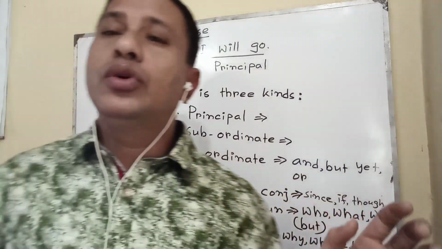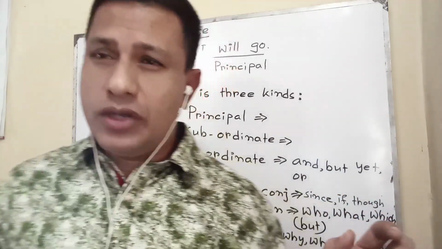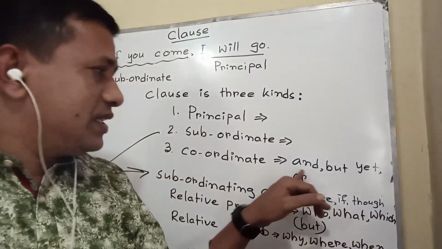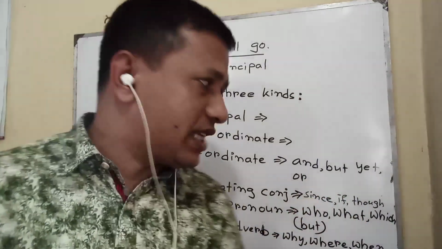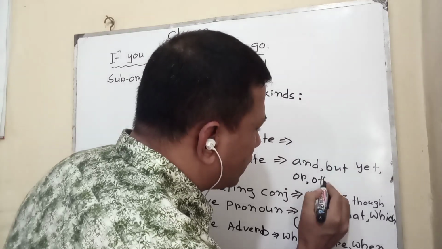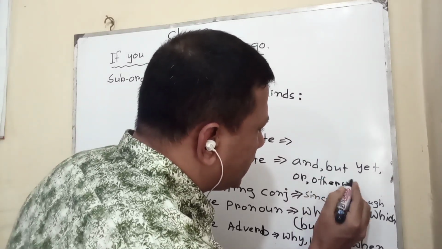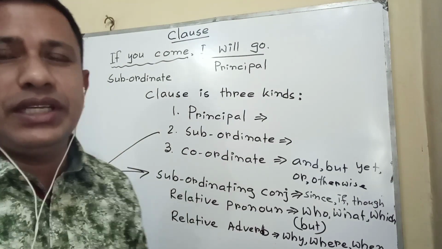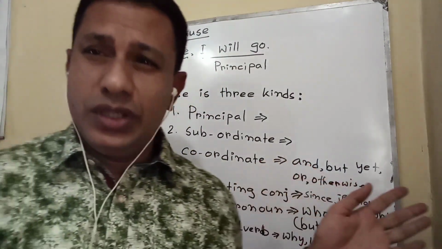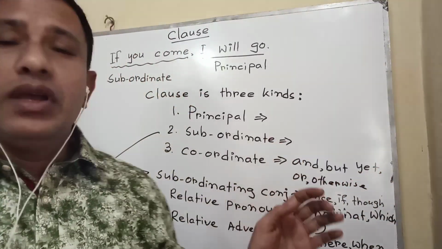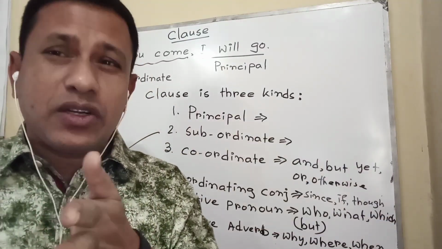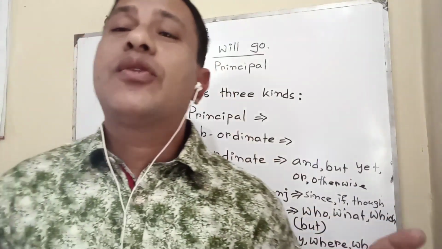Coordinate clause: two or more principal clauses or independent clauses, with the help of coordinating conjunction, make a compound sentence. That means and, but, yet, or, otherwise. I haven't written otherwise, but otherwise is also found there. If these words are found in any sentence, you can say that, but there must be a relation with the verb in this case. I went there, but he did not come. But he did not come is a coordinate clause, and this sentence is a compound sentence.